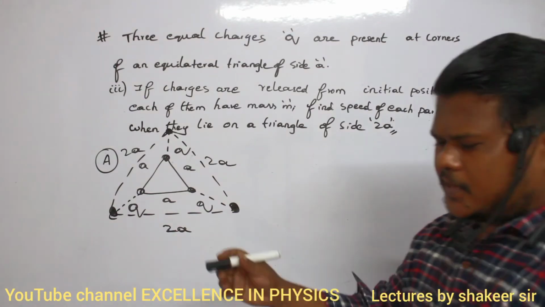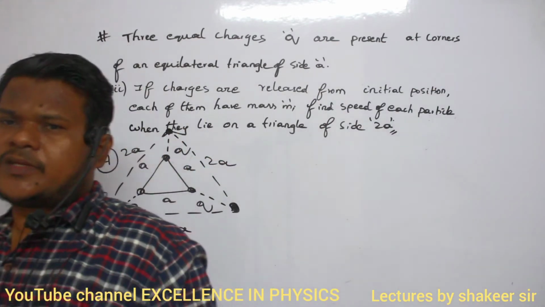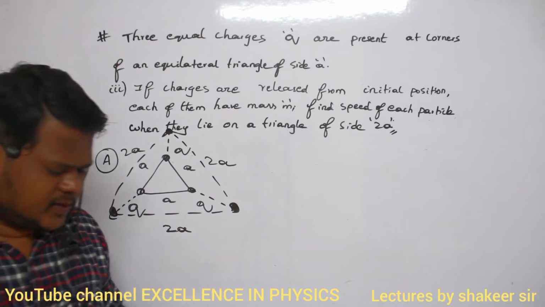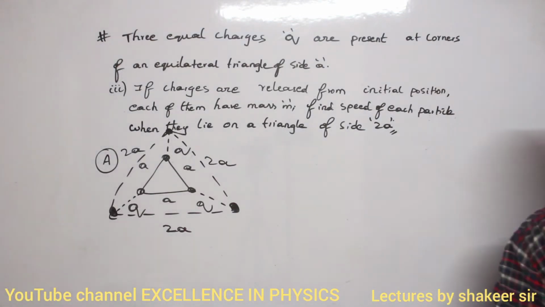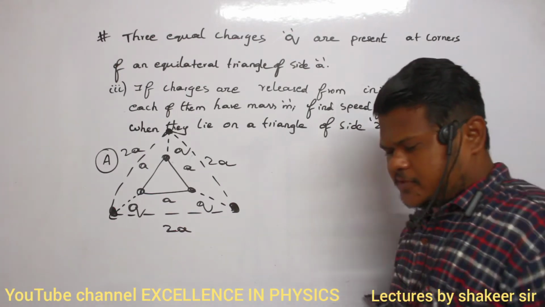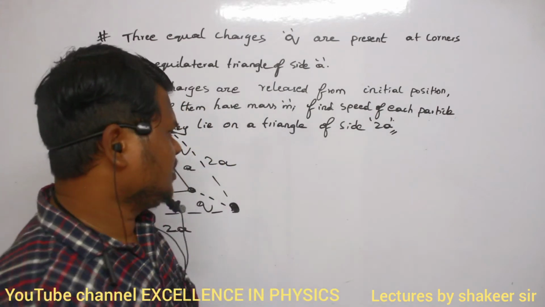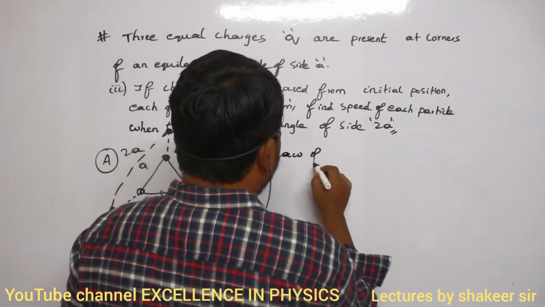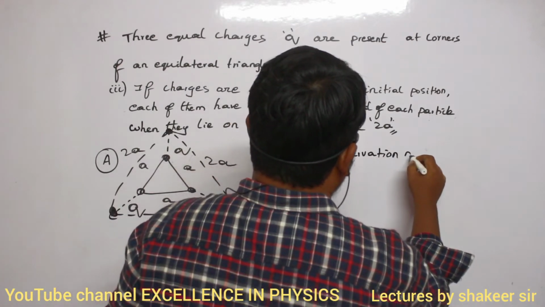When I release them and when they are present at a distance of 2a, what is the speed of each particle? How can we calculate this? This problem we can solve by the law of conservation of energy. So here we use the law of conservation of mechanical energy.